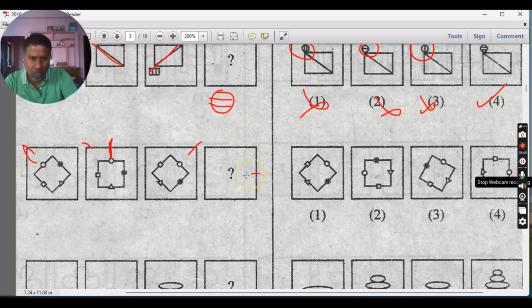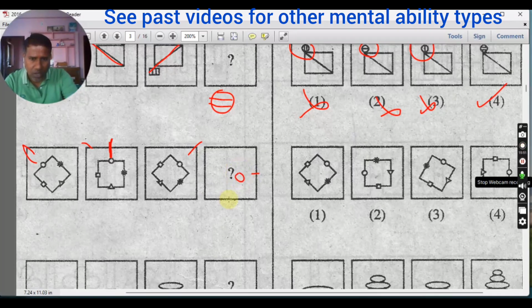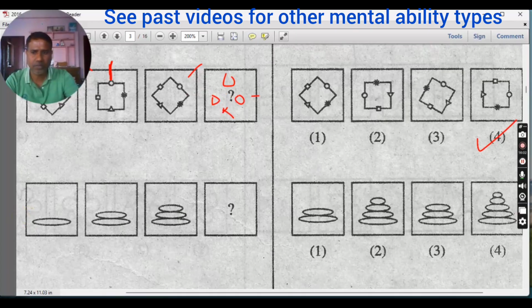Next it should be here. So the circle should be here. This star part should be here. And this triangle should be here. And square should be here. And all should be joined. So where is the circle? This is the correct one. Next, you see one pile, two piles, three piles.